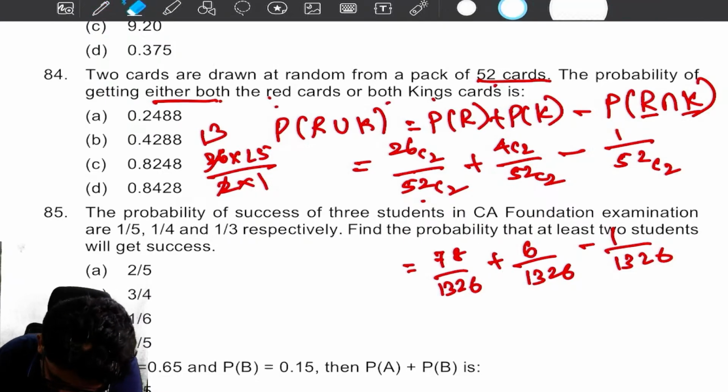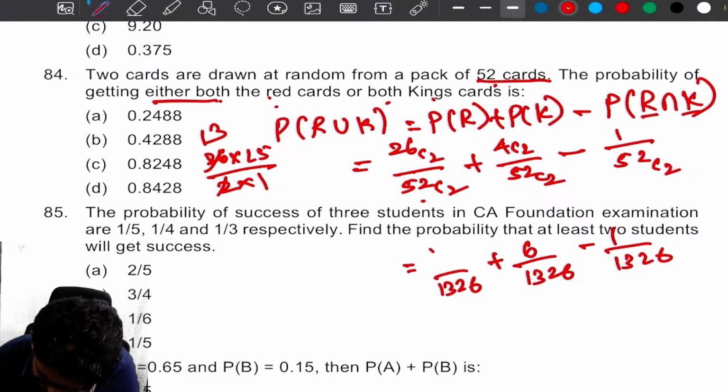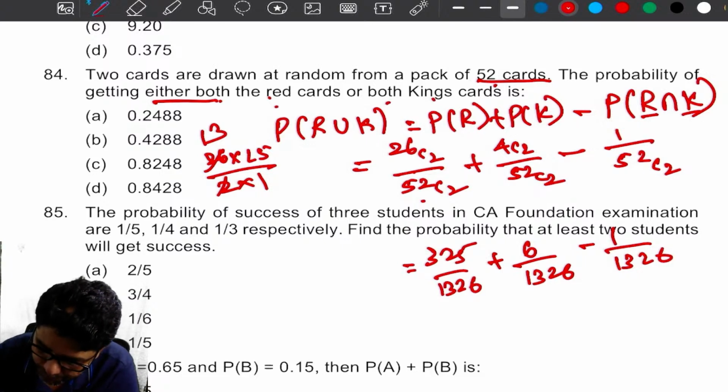This is 325. It's 10 o'clock. I don't know what I'm doing today. See. 0.26.